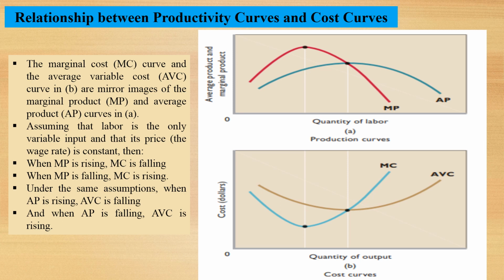Under the same assumptions, when average product is rising, average variable cost is falling. And when average product is falling, average variable cost is rising.